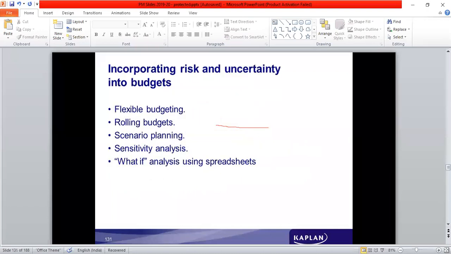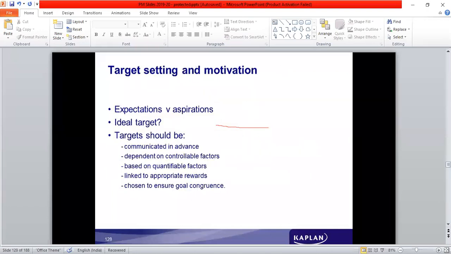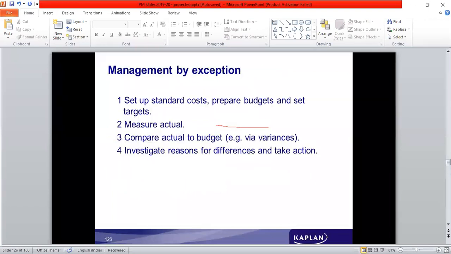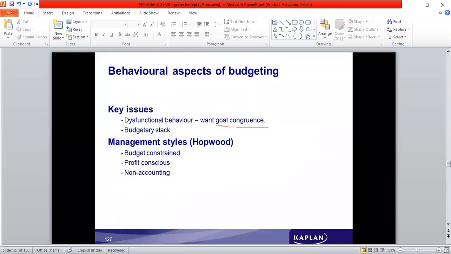We see the participative style of budget and the authoritative style of budget. There are two different styles of budget. Let's see what they are. There are basically two different styles of preparing a budget. The first one we can talk about is the authoritative style, where the top management decides about the budget.